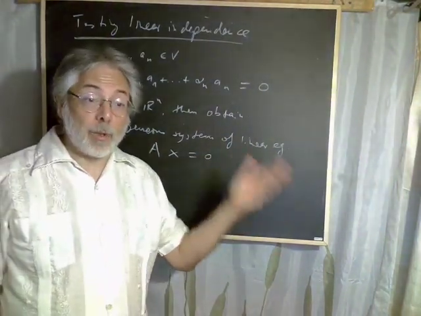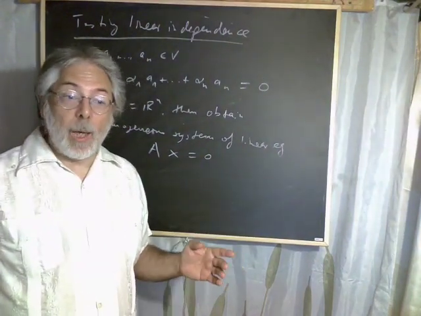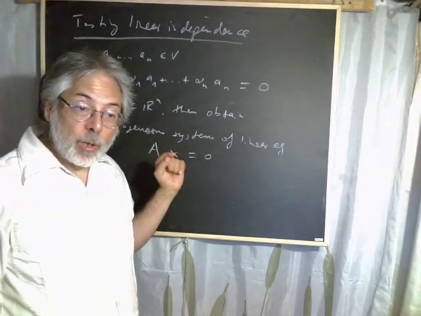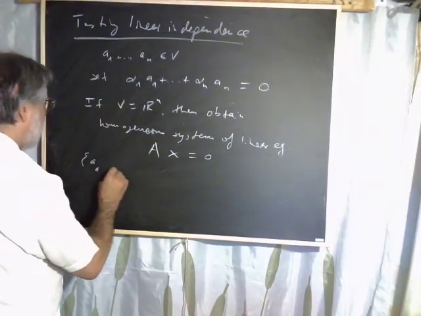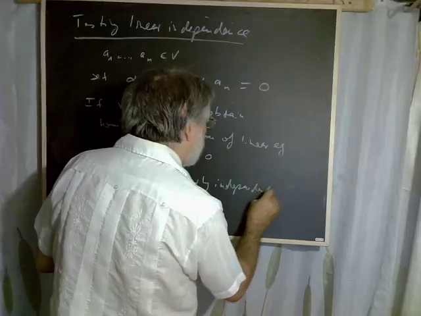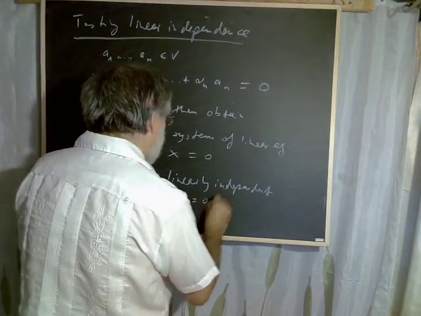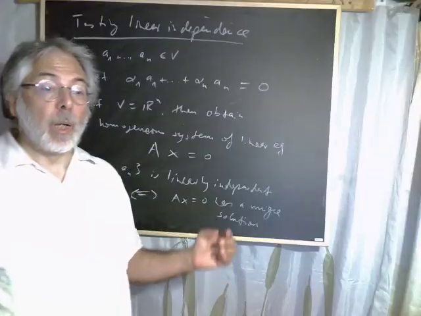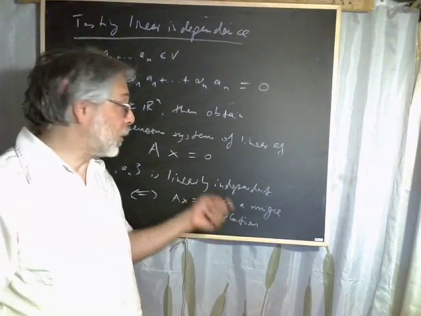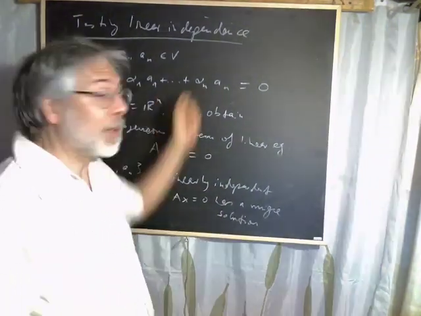So you're asking for the solution space of this linear system of equations, Ax equals 0, and linear independence is given if and only if the solution is unique. a1 to an is linearly independent if and only if Ax equals 0 has a unique solution. The theory of systems of linear equations then says that this unique solution is the trivial solution, all entries of this solution vector 0, all coefficients alpha equal to 0.